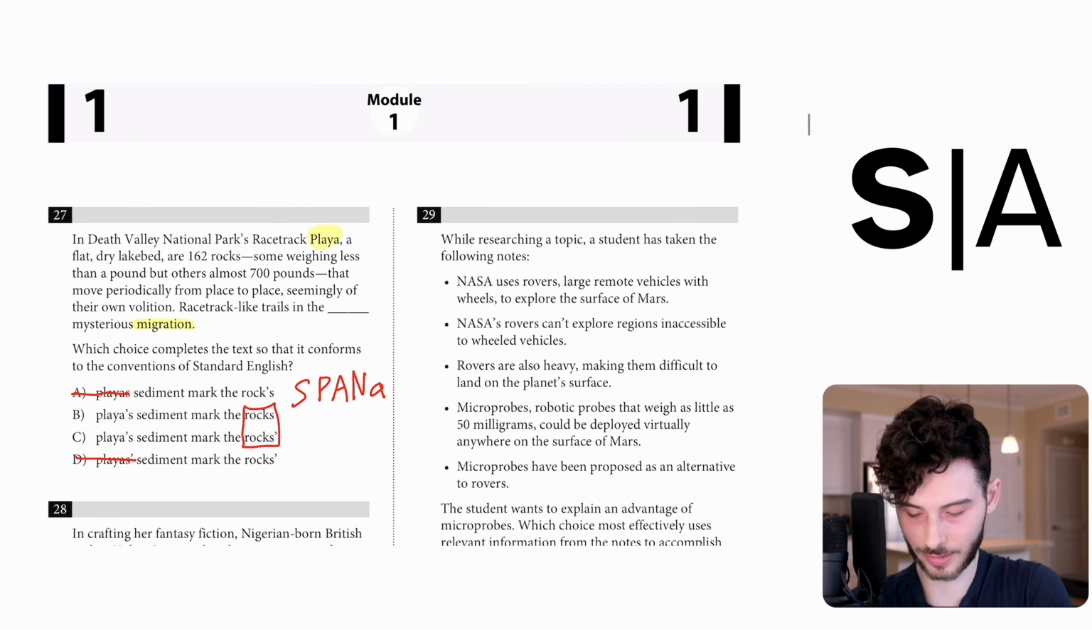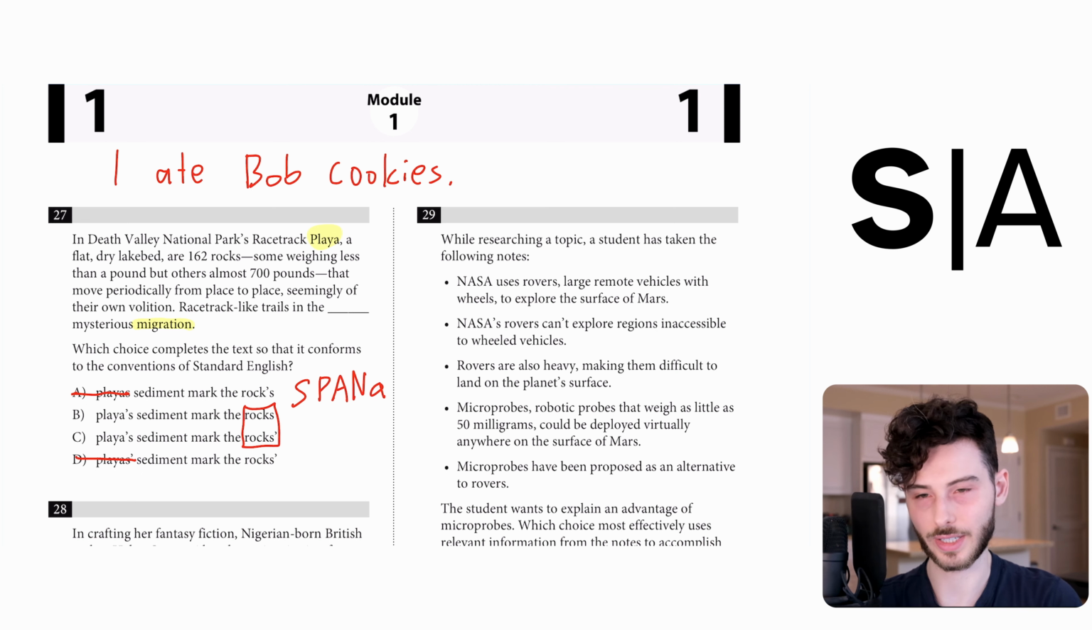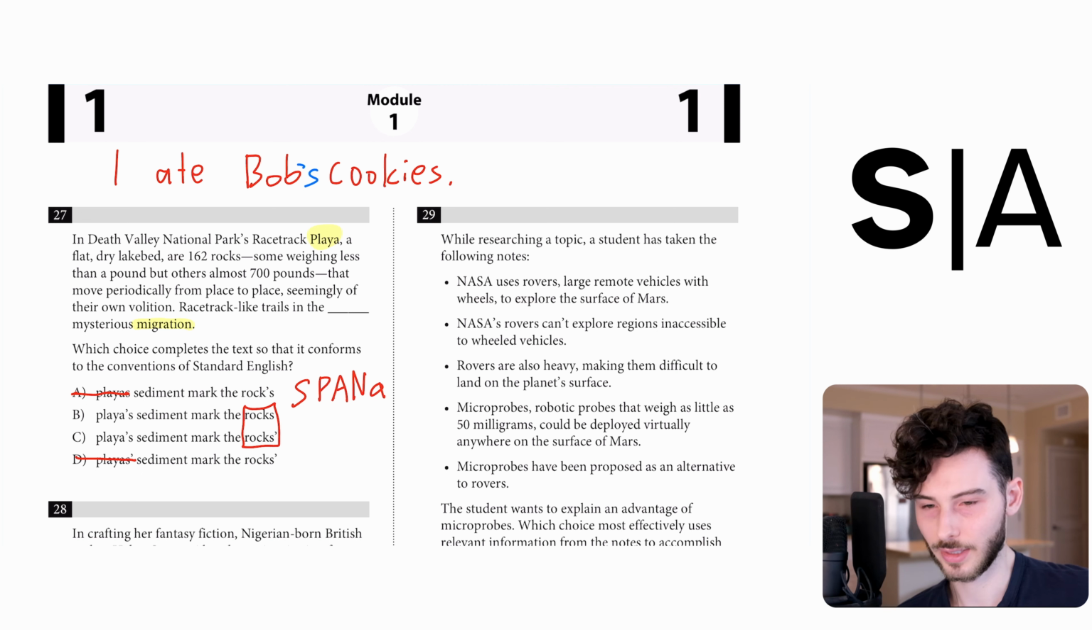That would be like saying, I ate Bob cookies. You can't just have two nouns in a row like this. You fix it by adding an apostrophe S. I ate Bob's cookies. That's the same thing that's happening here. The rocks are migrating, so you would have playa's sediment mark the rocks' mysterious migration, because the rocks are migrating. Therefore, the answer must be C.